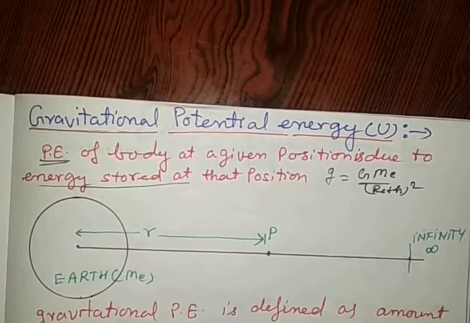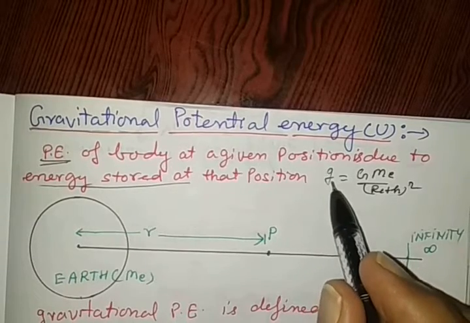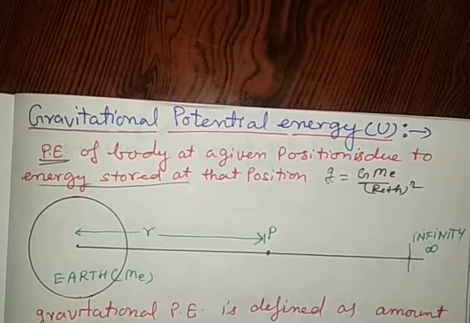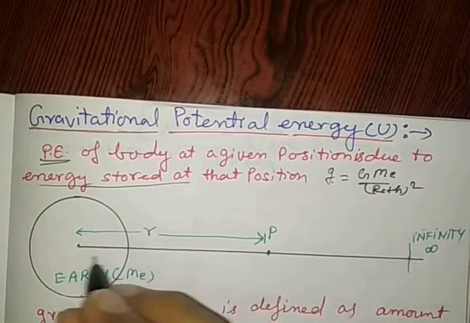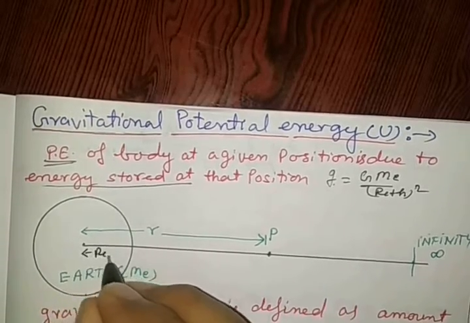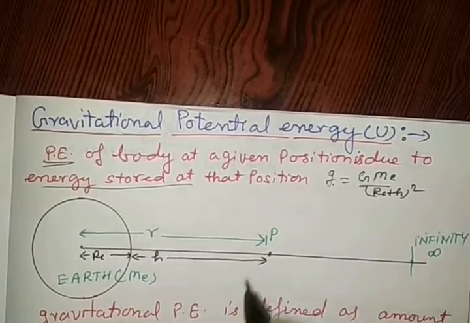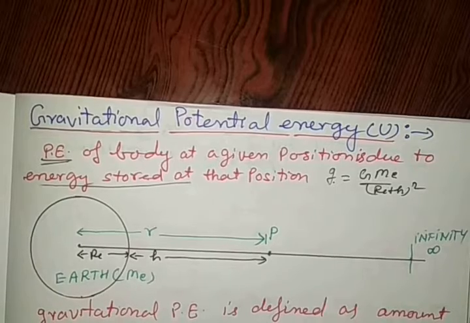This gravitational field goes on decreasing on moving away from the Earth's surface. Let Re denote the radius of Earth and H denote the height from the Earth's surface.